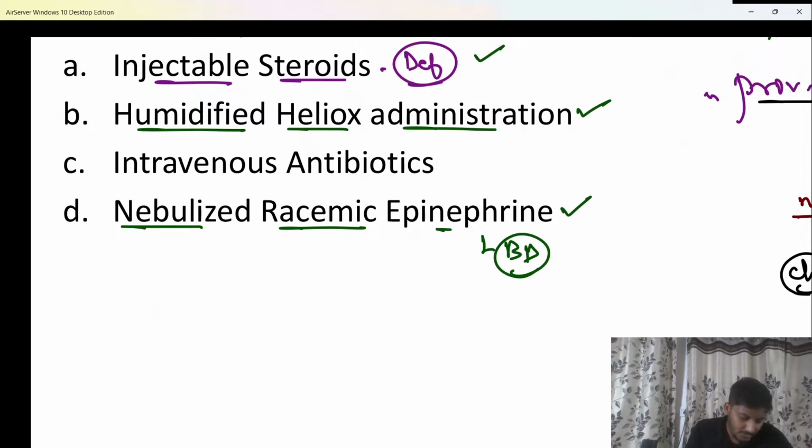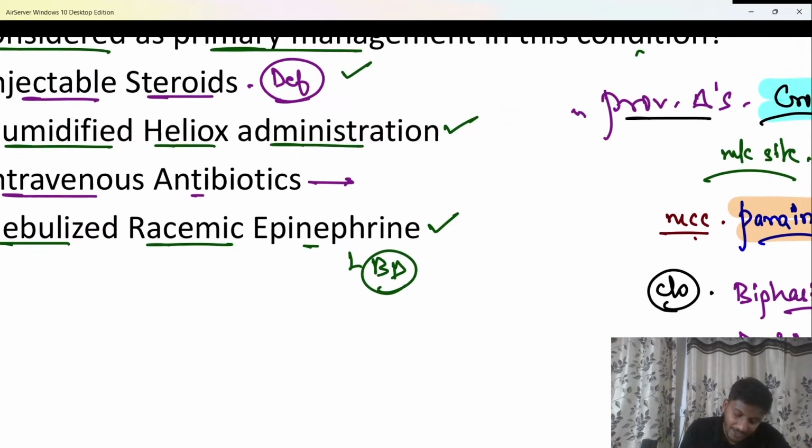Now important is, will we give antibiotics? Yes, antibiotics are given. Okay, antibiotics are given, but are they given for the treatment of croup? Tell me. Are they given for the treatment of croup? No. Very good, well done. So please remember, antibiotics are given to prevent secondary bacterial infections. They are given to prevent the secondary bacterial infection.